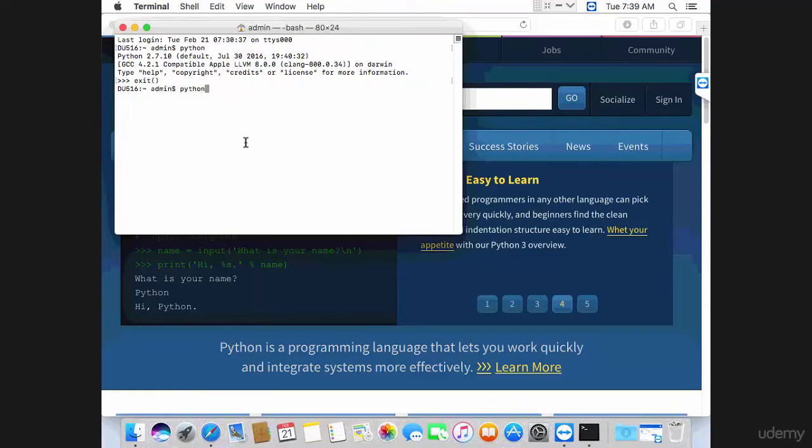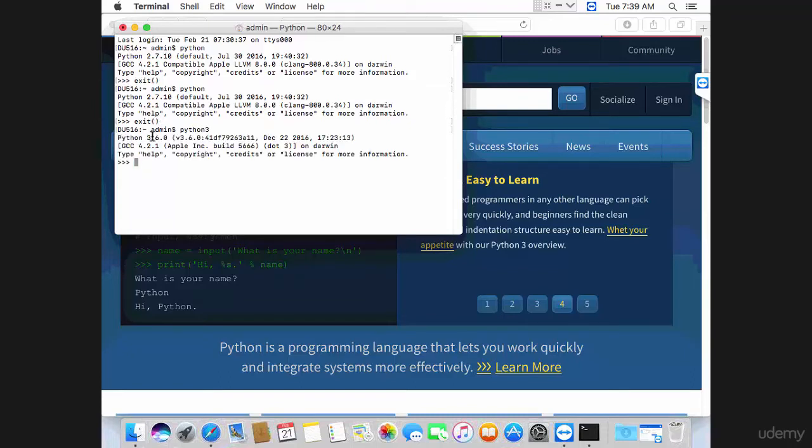So again, if you enter Python, you're going to get Python 2.7. So how do you get Python 3? Well, exit and simply type Python 3, just like that. Execute and you'll see that this is Python 3.6. And yeah, good luck. So normally this is the command you'll be using on Mac, which means whenever I type Python on Windows, you're going to type Python 3 on Mac or Linux. As easy as that. And so now you have Python installed, and here you can do operations.